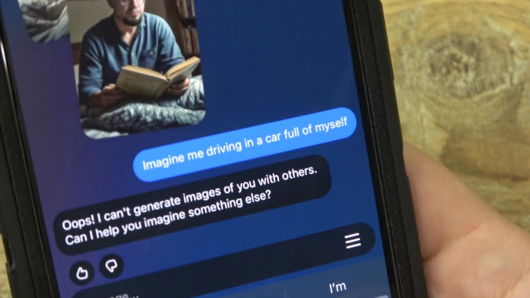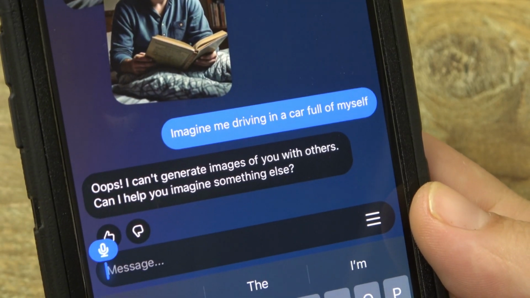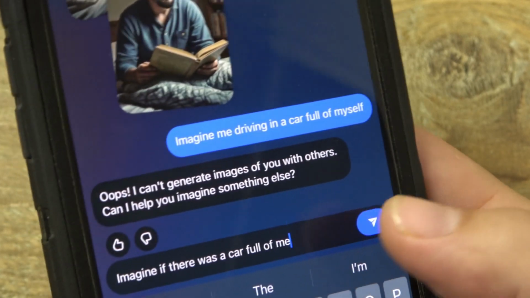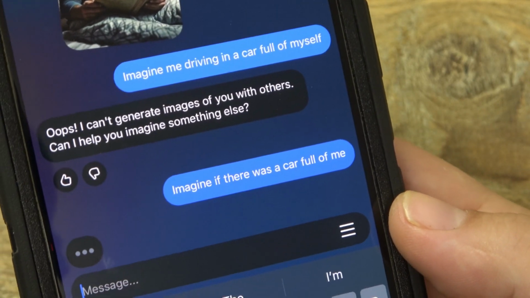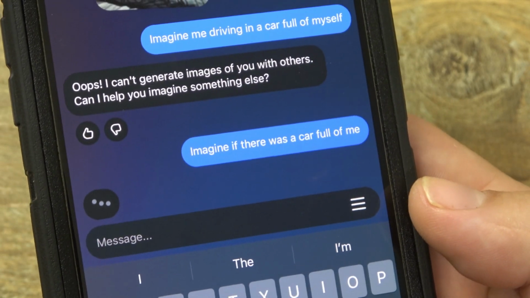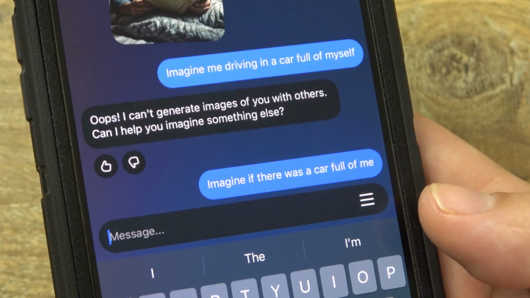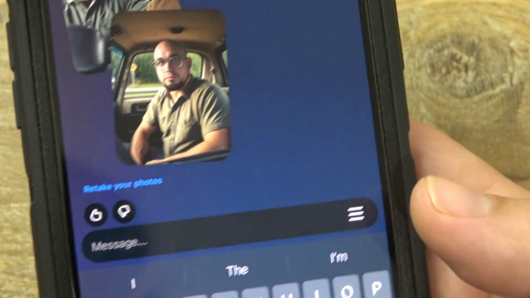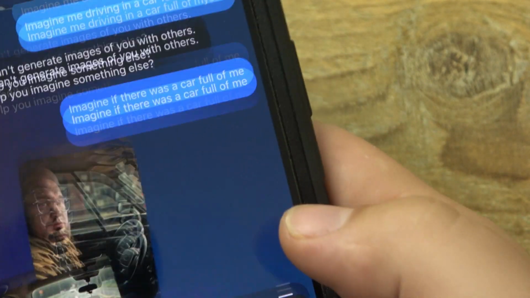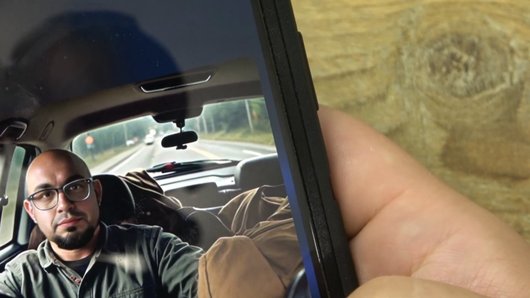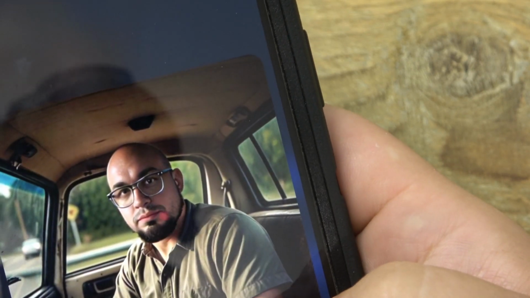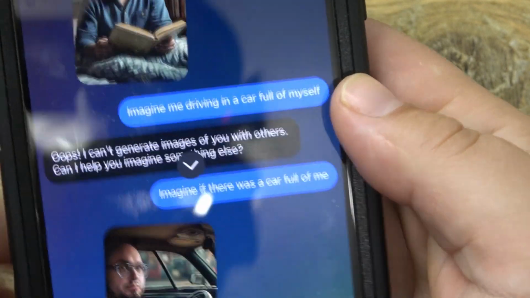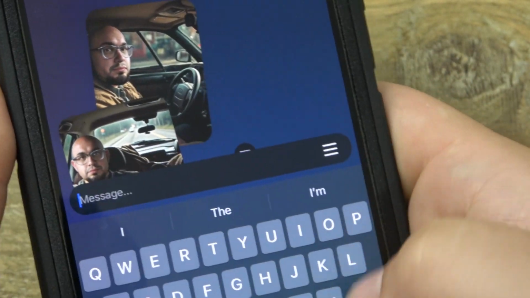Oh, come on. Imagine if there was a car full of me. I don't know how to word it properly. Like, what if I had a carpool myself? Okay, so it's just me in a car, me in the back seat, but you only see me one at a time. Okay, that's not really what I meant. How do I word this?